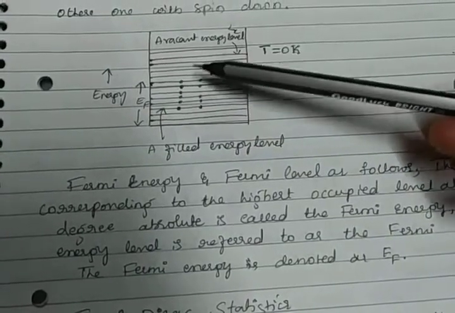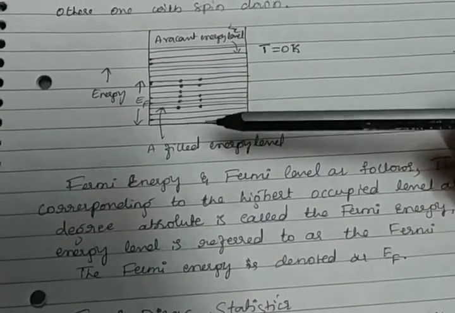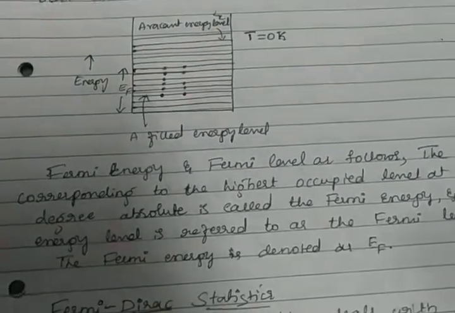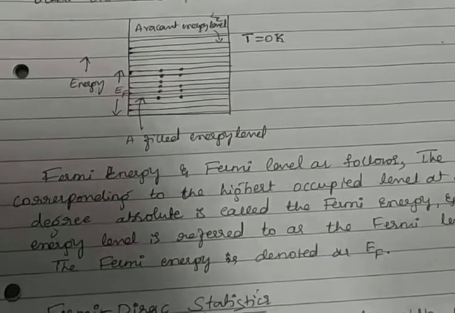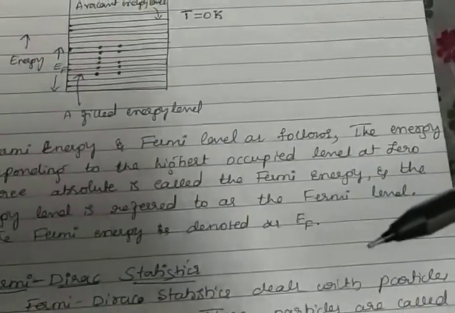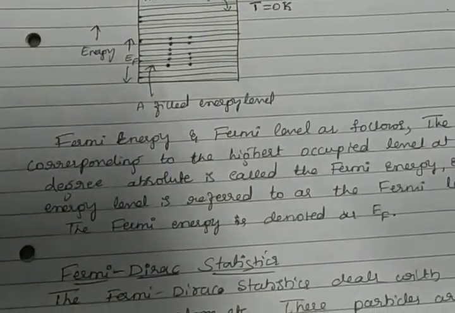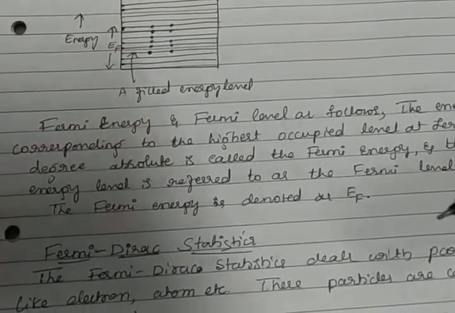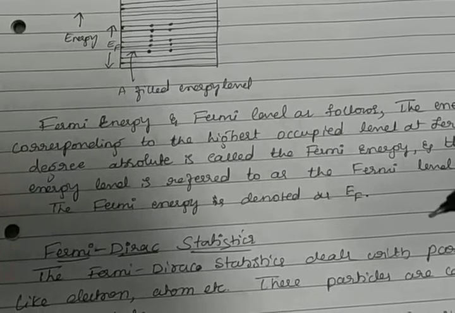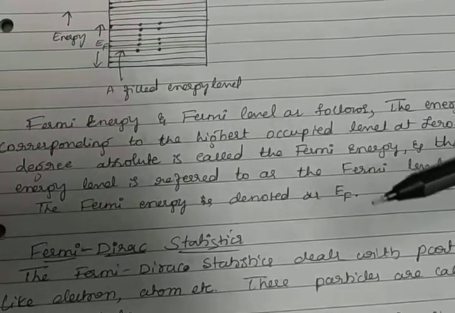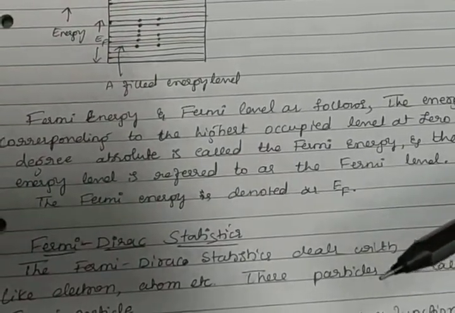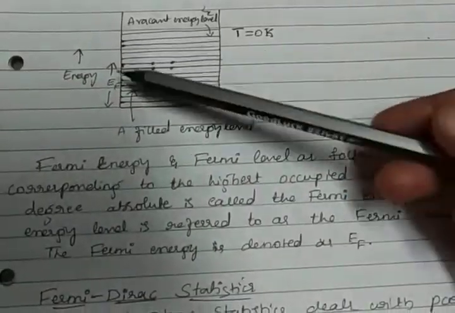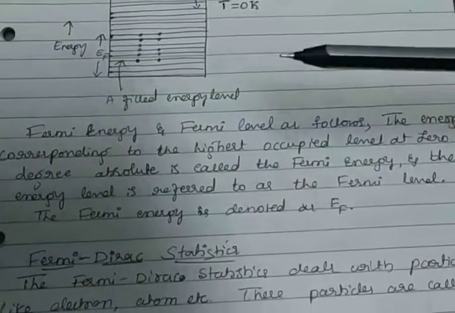Okay, here we easily define Fermi energy and Fermi level as follows. The Fermi energy is the corresponding energy of the highest occupied level at 0 degree absolute temperature, and that energy level is referred to as the Fermi level.